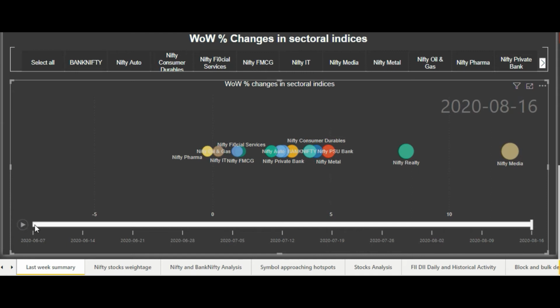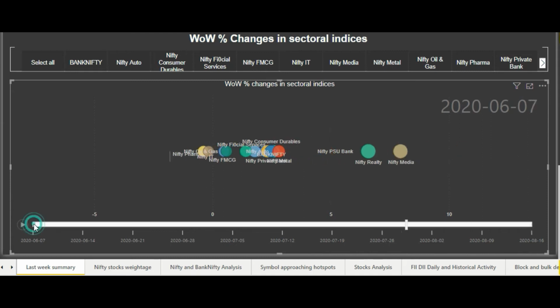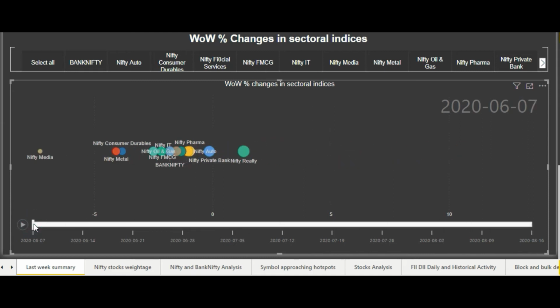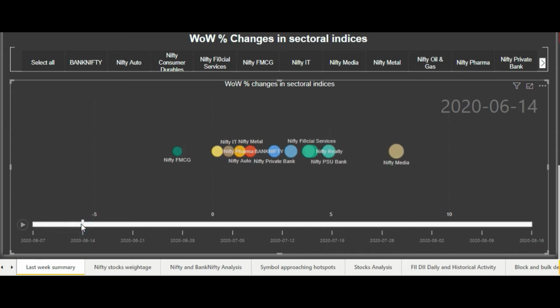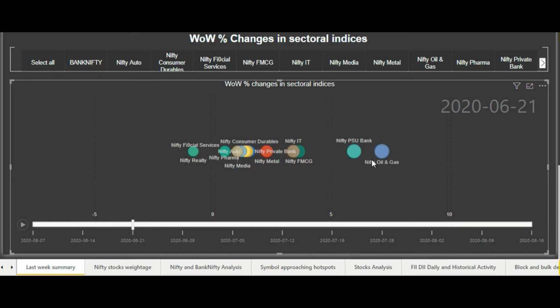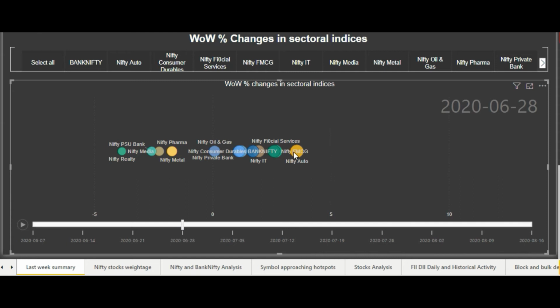Let me show you how, in order to see the effect more clearly. So we'll go to the start of the week, and then we'll go to the next week. Then we'll see that the Nifty Media actually jumped in June quite significantly. Then we'll move to another week. We can see that in that week the major gainers were the oil and gas and the PSU bank index. Then we go back and we see the auto sector started leading the rally, and then again the Nifty Metal came to the rescue, and it actually gained a lot.